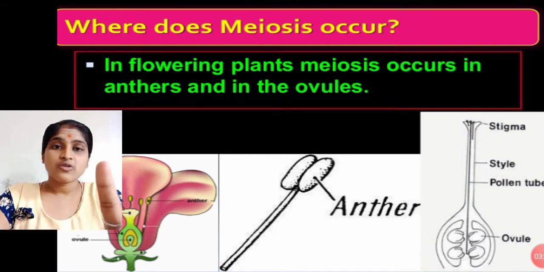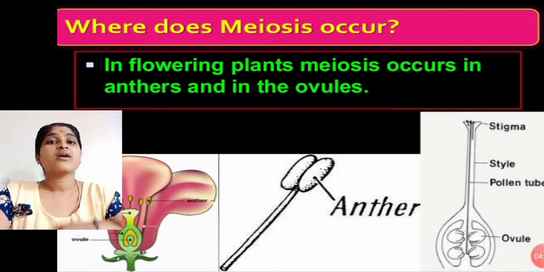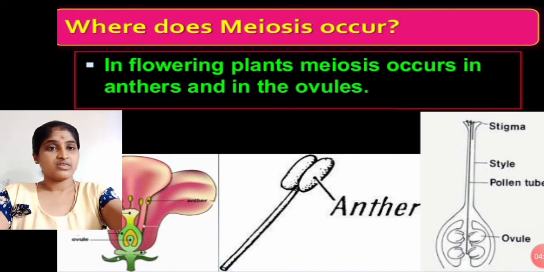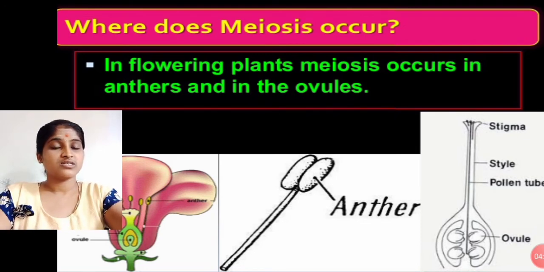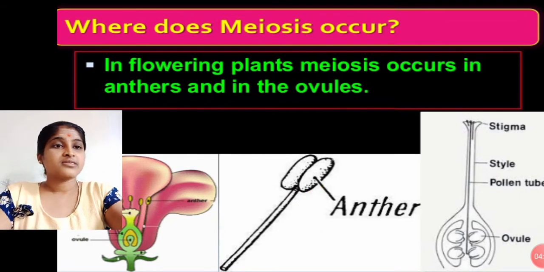These are the sex organs in plants, and they are where meiosis division happens. Here we see the anther, and the oval form in that figure.